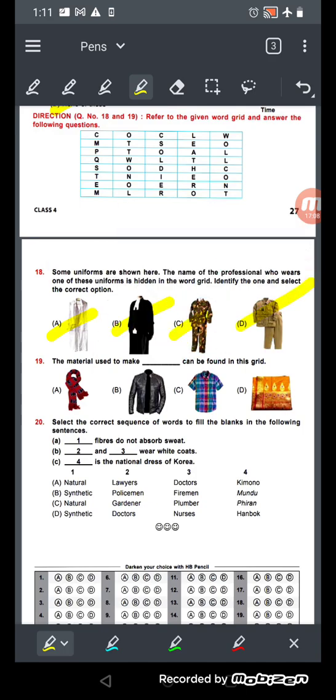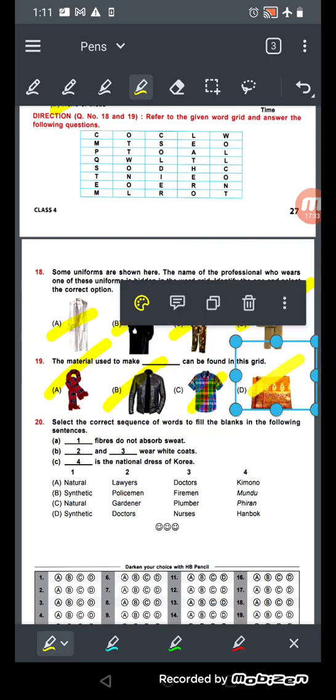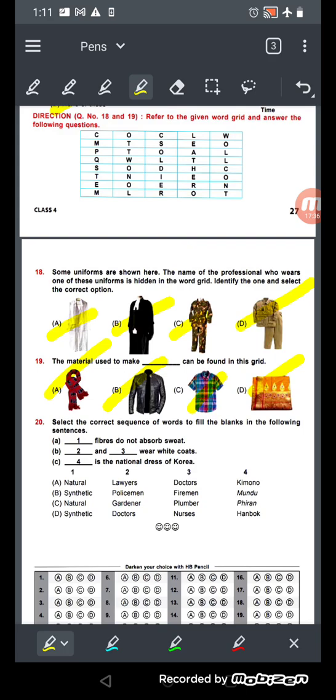Okay, now number 19, the material used to make the dress can be found in this grid. So this is the dress, and this is for the cotton one. Okay, cotton and wool. So this is of wool, this is of leather, this is of cotton, and this saree is of silk, and we can find it in the grid only. Now select the correct sequence of the words.